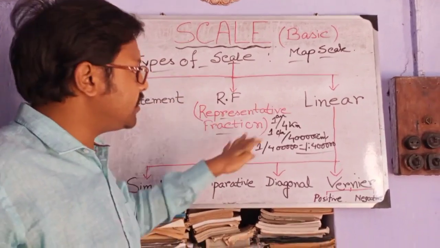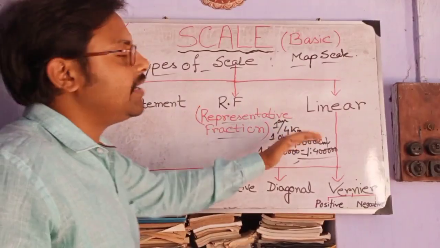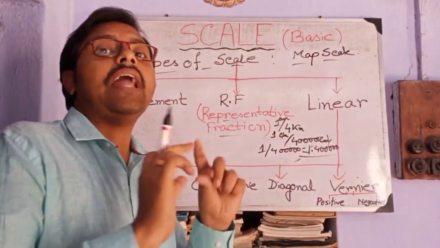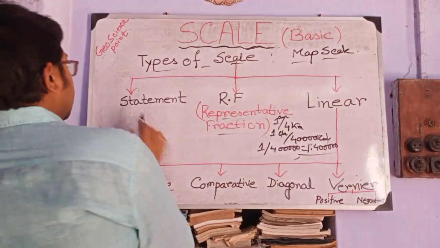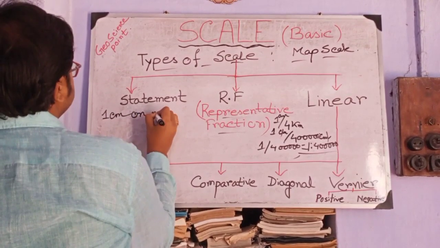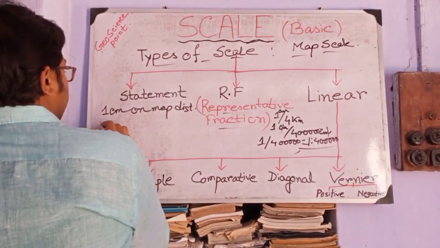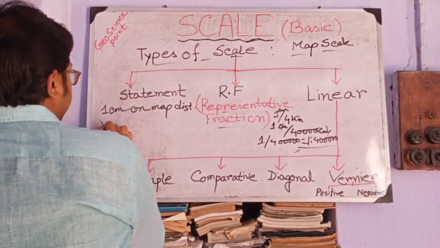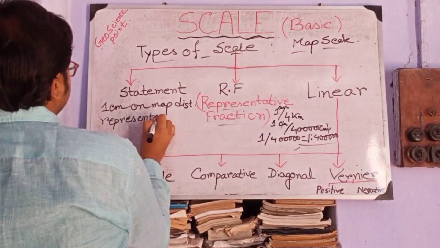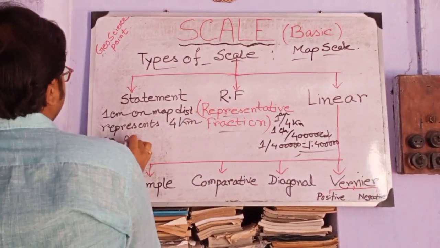That is representative fraction. And the statement scale is when this distance is written in a statement, a sentence or an assertion, that is, 1 cm on map distance represents 4 km on ground.